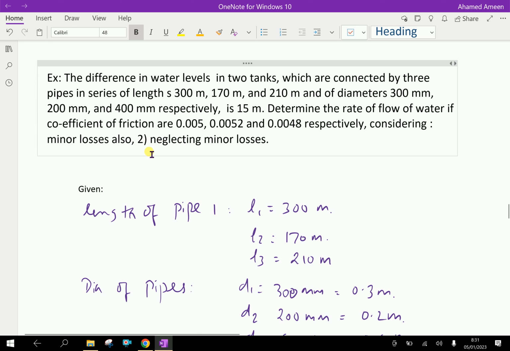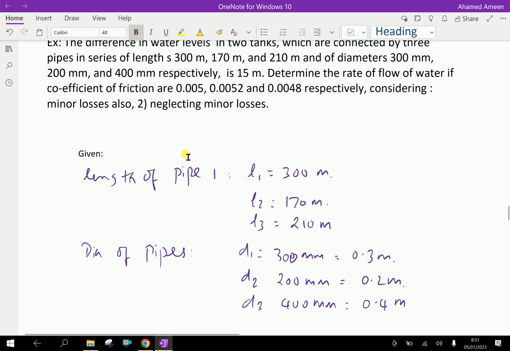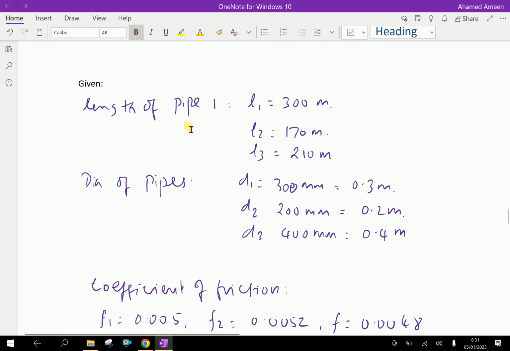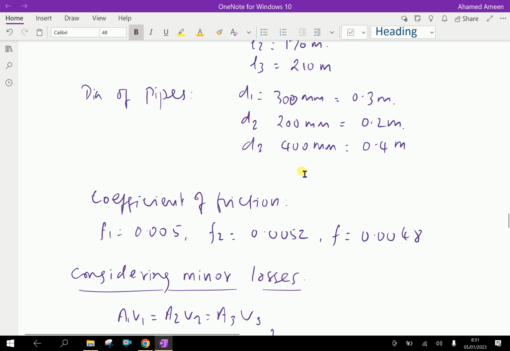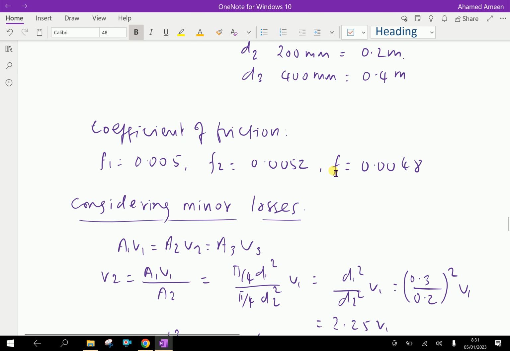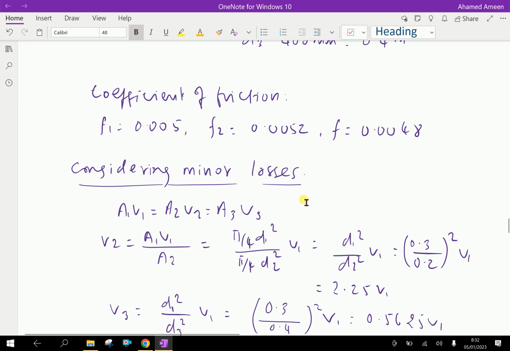Now, considering the minor losses and neglecting the minor losses, we have to consider first the given things. Lengths of pipes L1, L2, L3 are given. Diameters of those pipes are given. We have considered meters here. Coefficients of friction F1, F2, F3 are given. First, we are considering the minor losses also.